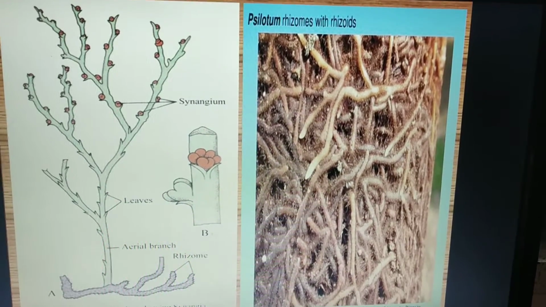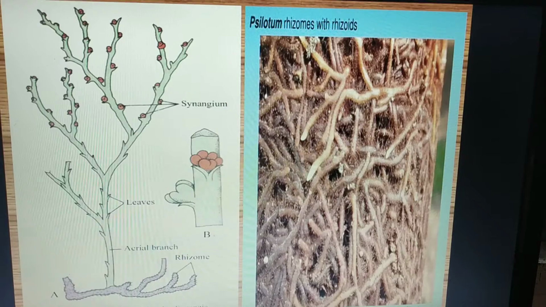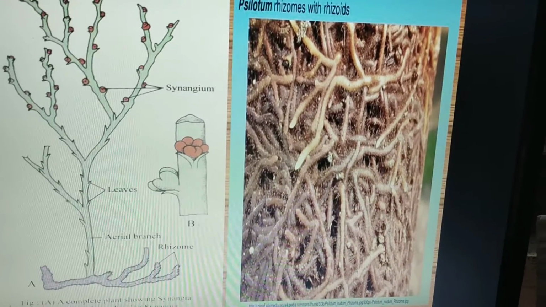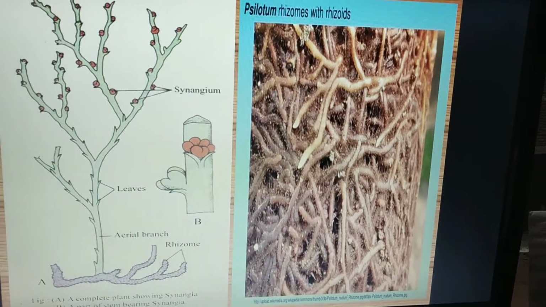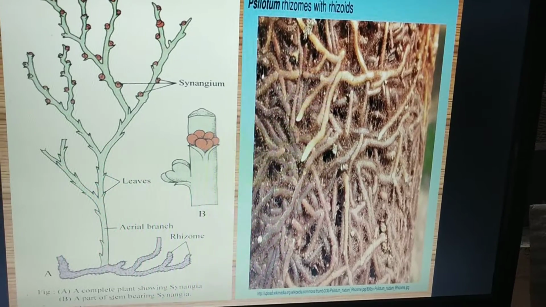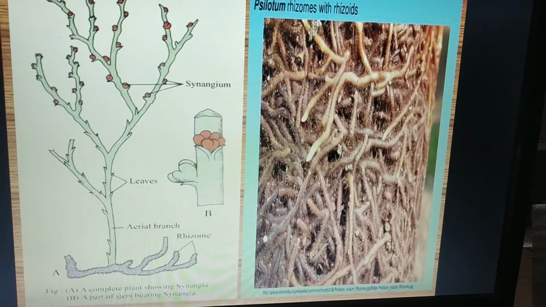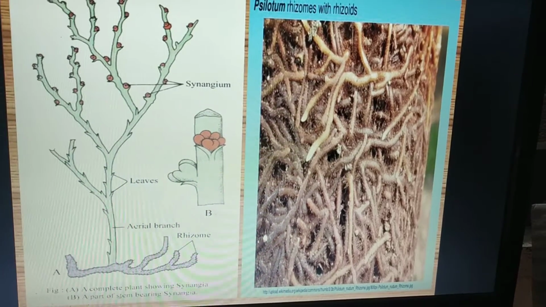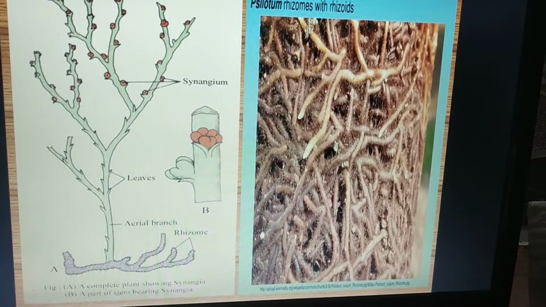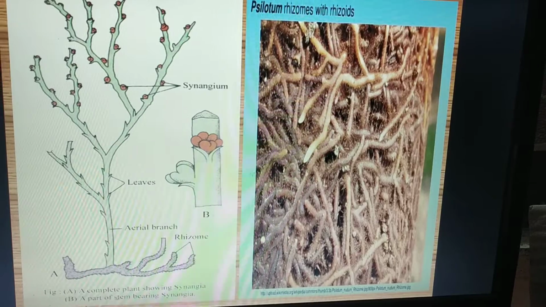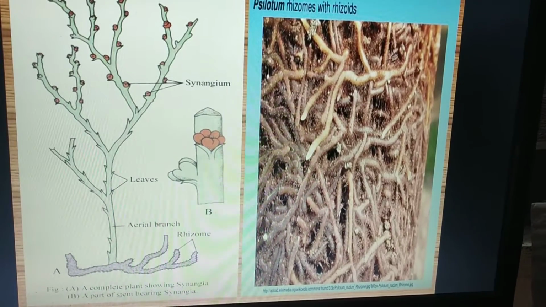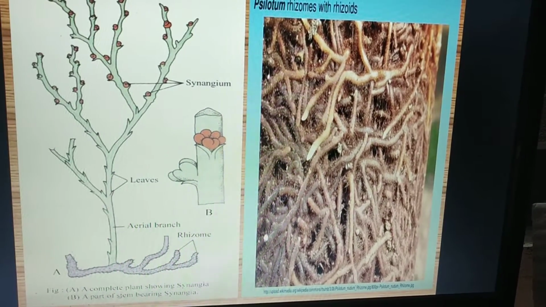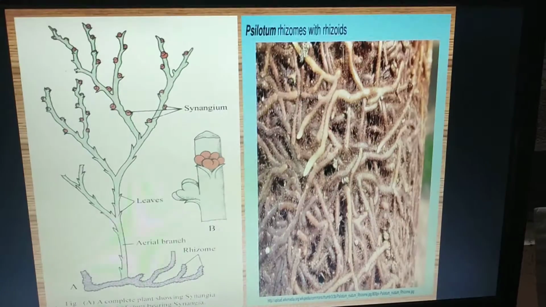Instead of roots, these rhizomes are present, which perform the normal function of anchorage, helping the plant to anchor to the soil, and at the same time they have numerous rhizoids, which help in the absorption of minerals and nutrients from the soil and transport them to the entire plant.